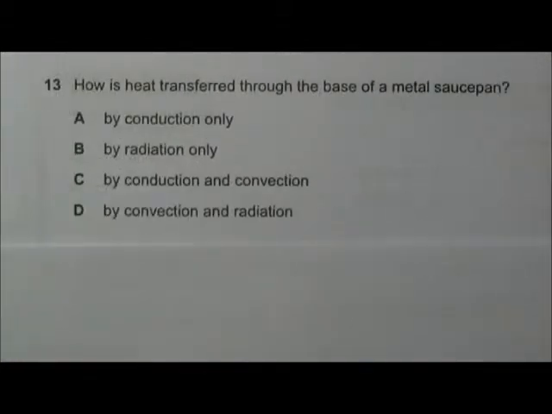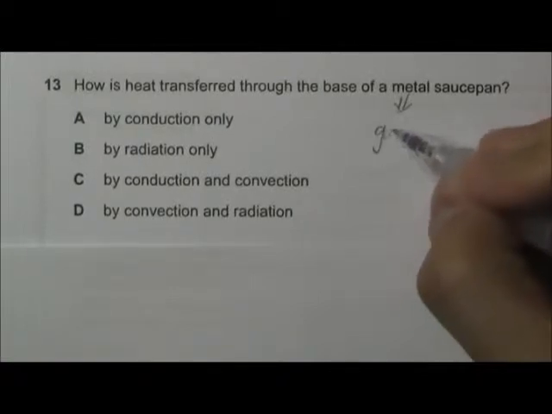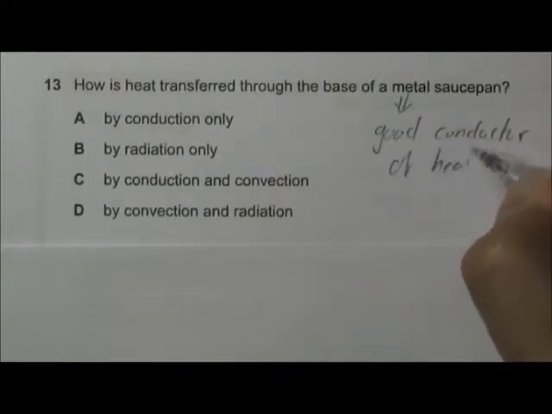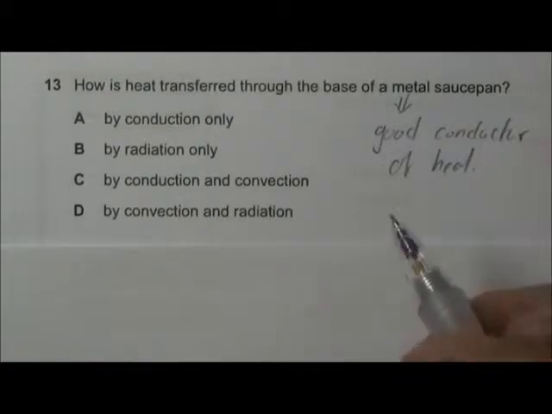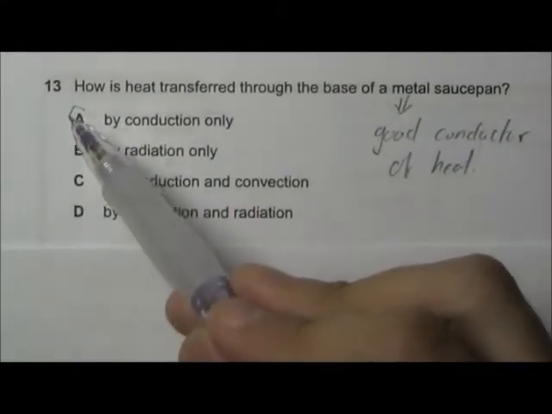Okay, in this question we are asked how is the heat being transferred through the base of a metal saucepan. So we have to understand that the metal is a good conductor of heat. So the process by which heat is transferred through the metal saucepan will be by conduction only.